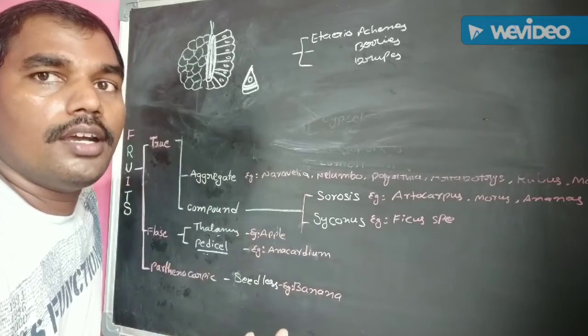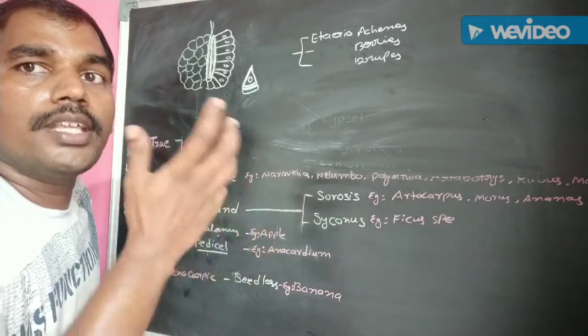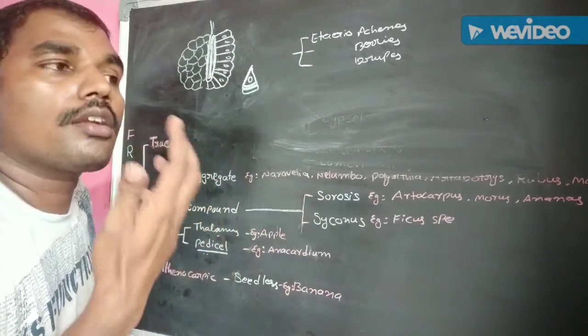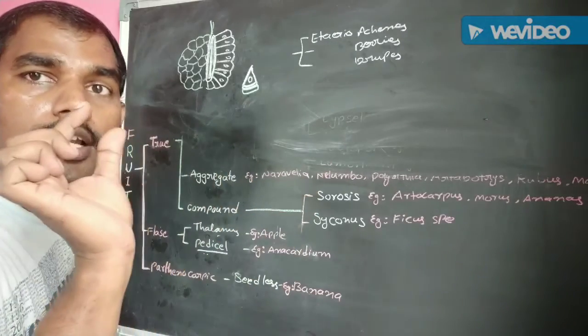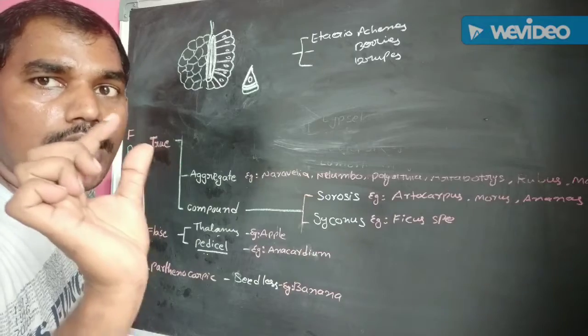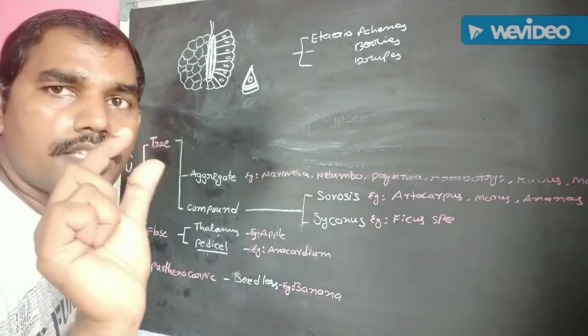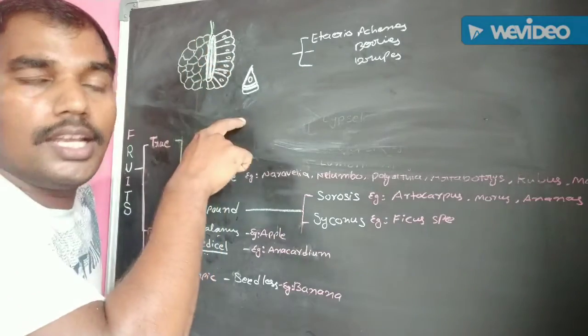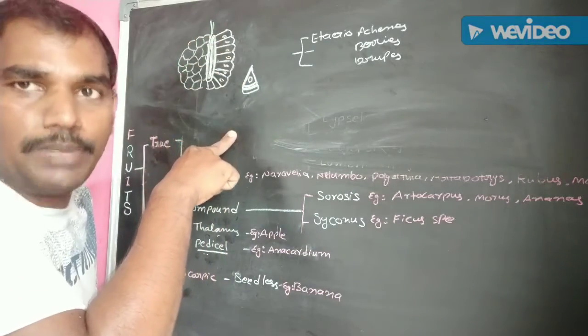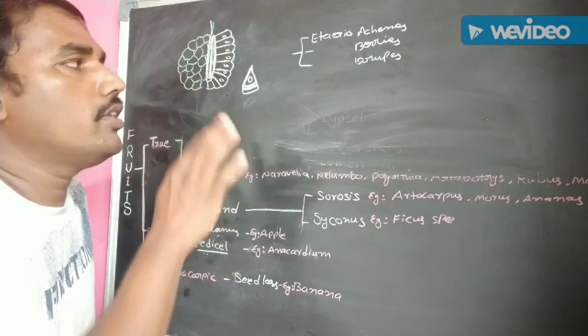Every fruitlet is developed from a single floret or single flower. It is modified into a small fruit-like structure known as a fruitlet. A number of fruitlets are arranged on the receptacle, the common axis of the fruit.